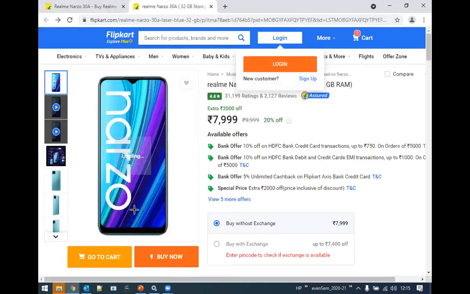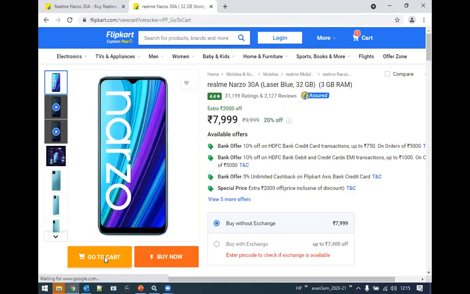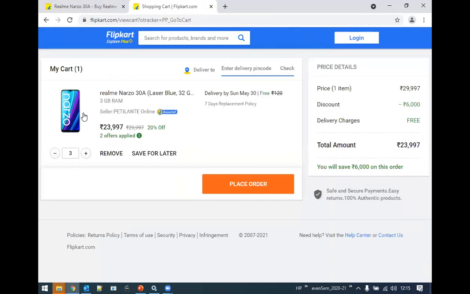Okay, let me just do a click here, go to cart. So go to cart. What has happened? It navigated to another web page. Now, this is the client side, and on the other hand, the server side, the connection will get established.